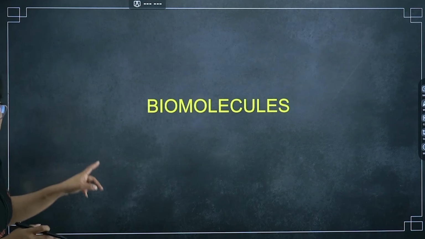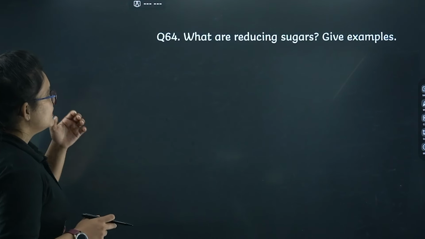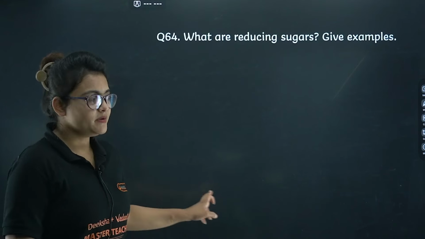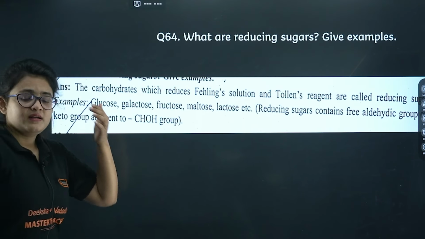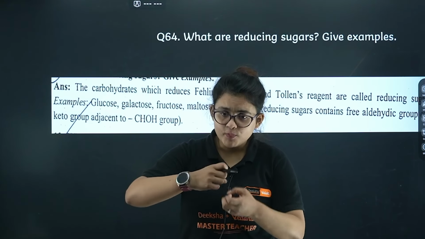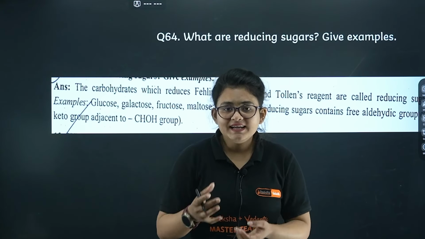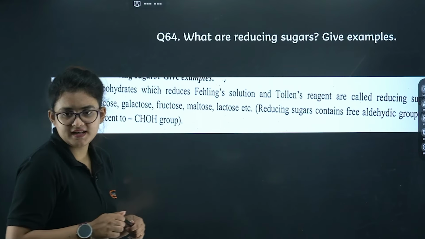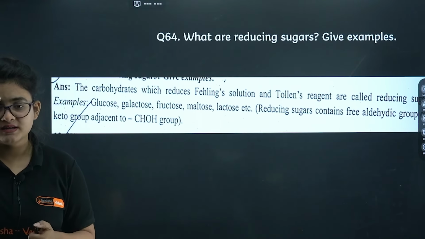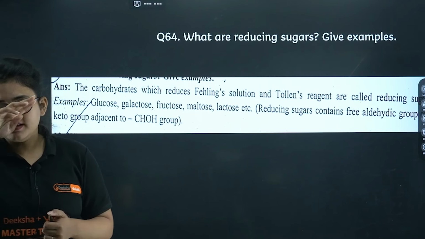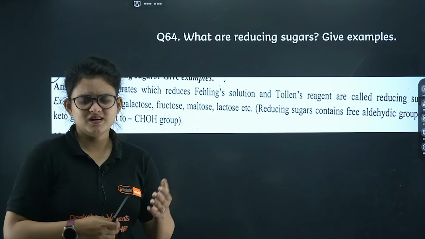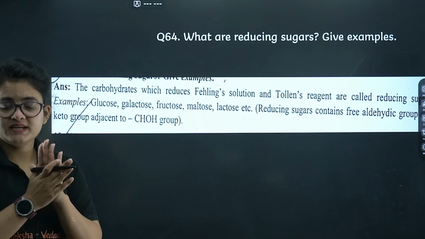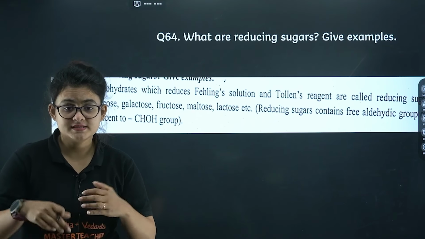Let's proceed. Here we will start with the biomolecules. Very important: reducing sugars and non-reducing sugars along with their examples. Reducing sugars are those sugars that in the open chain form have one aldehydic unit, and they can reduce Fehling's, Tollens or Benedict reagent. You can take the example of glucose, fructose, maltose, anything. They have the free aldehydic group that does the electron transfer, meaning reduction.